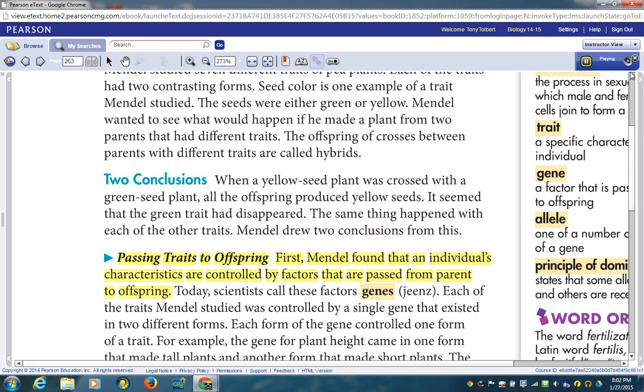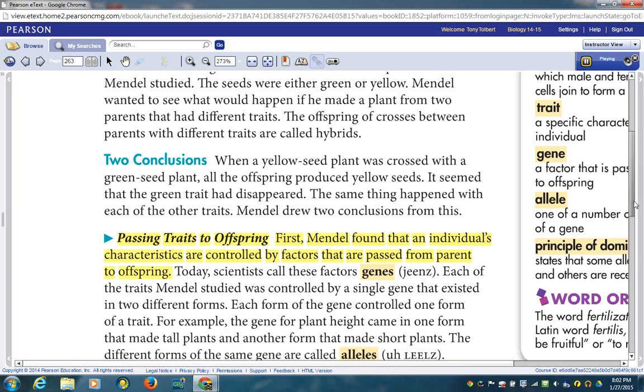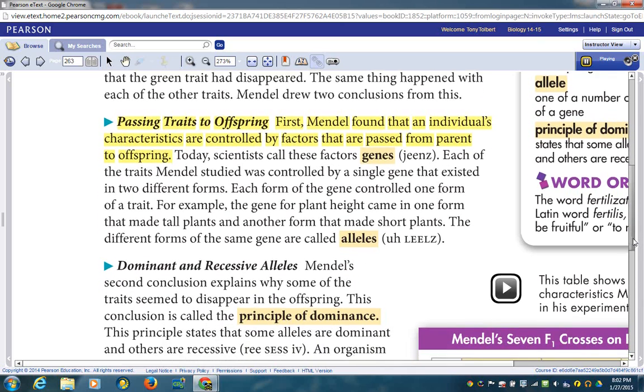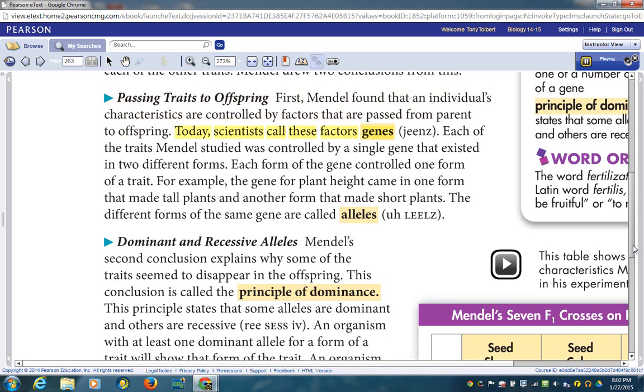Passing traits to offspring. First, Mendel found that an individual's characteristics are controlled by factors that are passed from parent to offspring. Today, scientists call these factors genes. Each of the traits Mendel studied was controlled by a single gene that existed in 2 different forms. Each form of the gene controlled one form of a trait. For example, the gene for plant height came in one form that made tall plants, and another form that made short plants. The different forms of the same gene are called alleles.